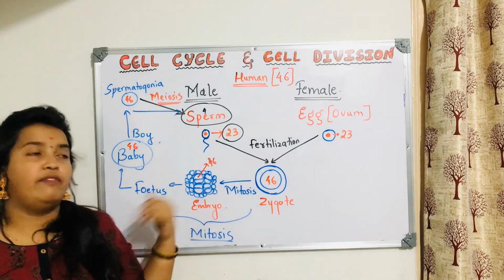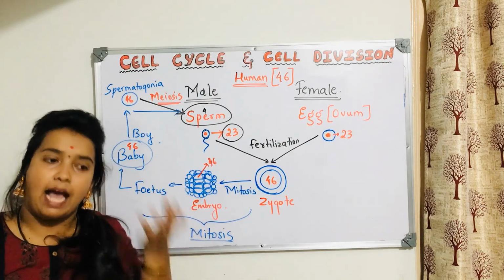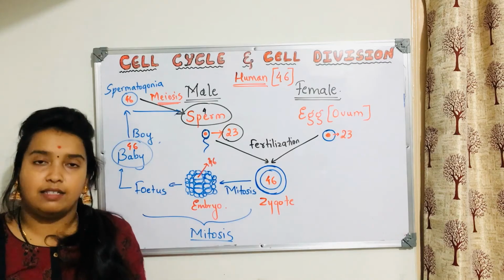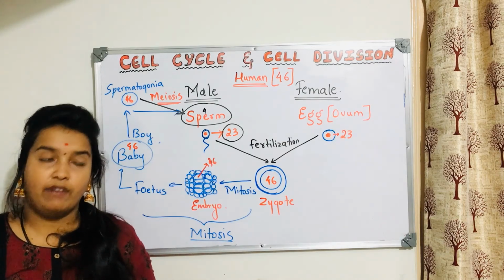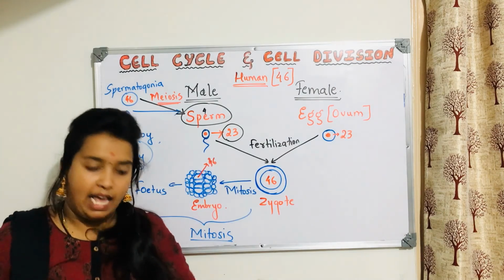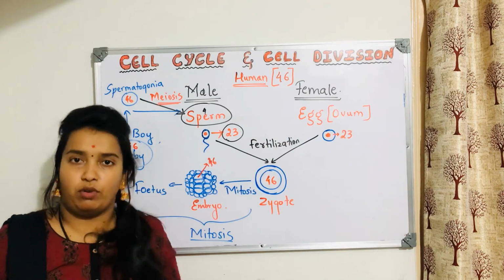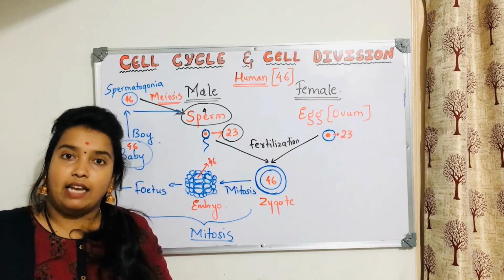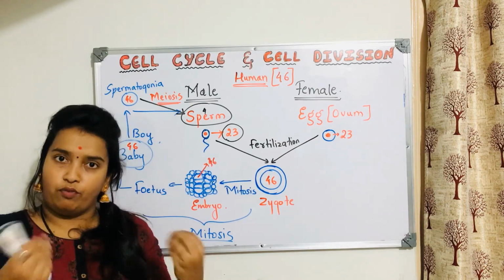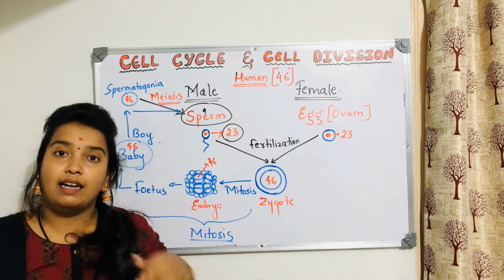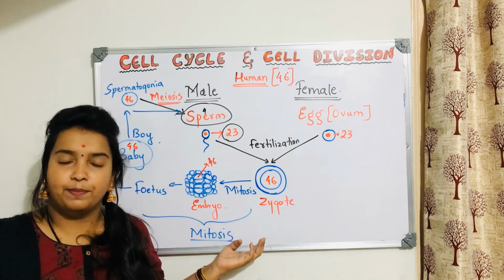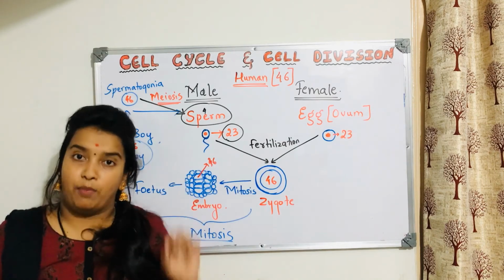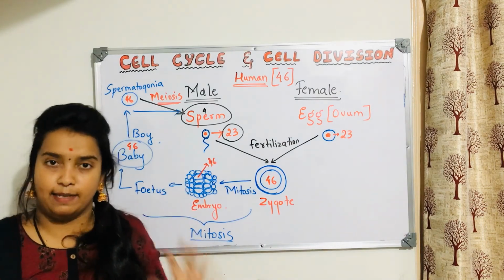And then what is the significance of mitosis? The development is happening because of mitosis, no? We have all the cells in our body because of mitosis. If something happened to our skin cells, every day a lot of dead cells will be removed. A lot of cells will die. Still, skin will be undergoing mitosis to form what? To form new cells. And that division is mitosis only, no? So that is why both the divisions, mitosis and meiosis, are important for all organisms.